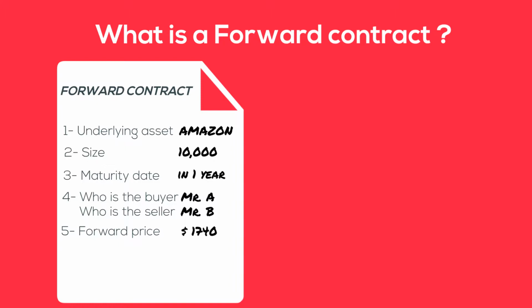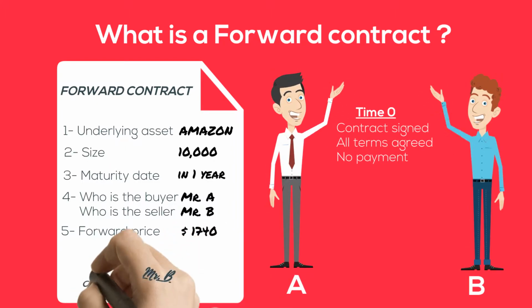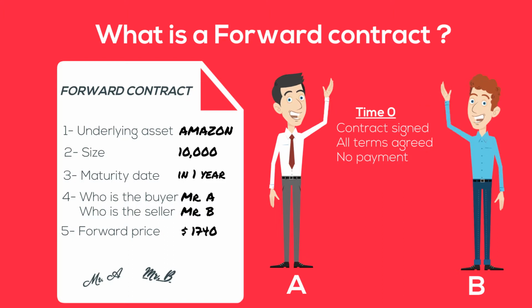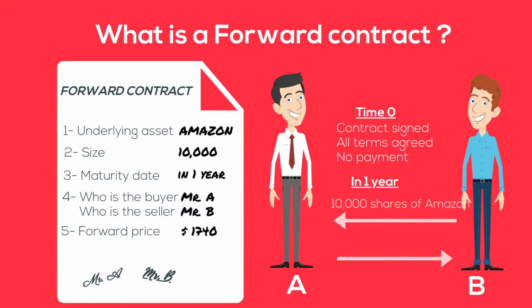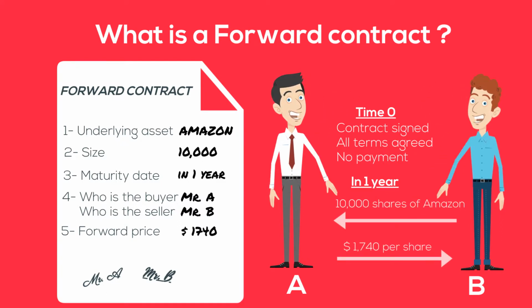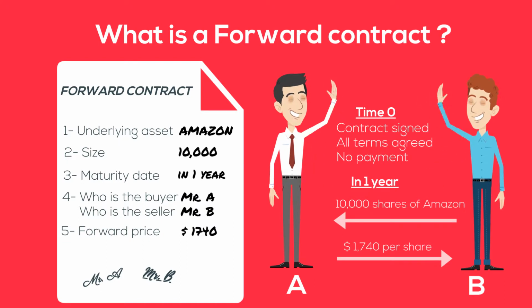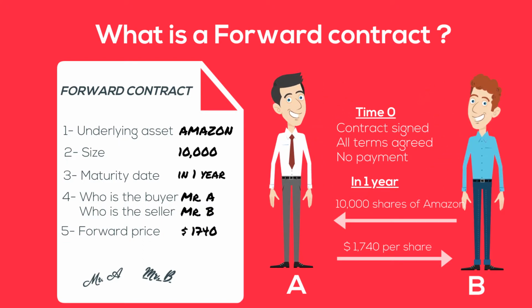$1,740. At time zero, A and B will sign the contract and all the terms will be fixed, but there won't be any payment at time zero. In 1 year, A commits to buy from B 10,000 shares of Amazon shares and to pay $1,740 per share. So we can see two important elements of a forward contract. The first one is that at time zero everything is fixed but nothing is paid, and that at the maturity date the buyer has to buy the shares and the seller has to deliver the shares. There is no optionality at all in a forward contract.